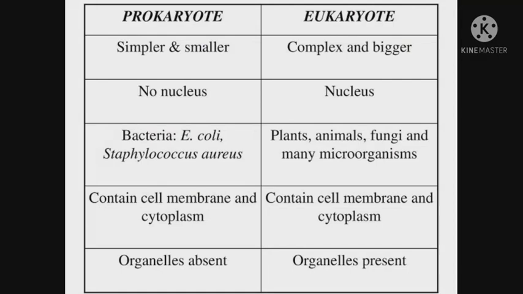Prokaryotes are simpler and smaller. Eukaryotes are complex and bigger. Prokaryotes have no nucleus. Eukaryotes have nucleus. Examples of prokaryotes are bacteria. Examples of eukaryotes are plants, animals, fungi, and many microorganisms. Both prokaryotes and eukaryotes contain cell membrane and cytoplasm. Some cellular organelles are absent in prokaryotes. All the organelles are present in eukaryotes.